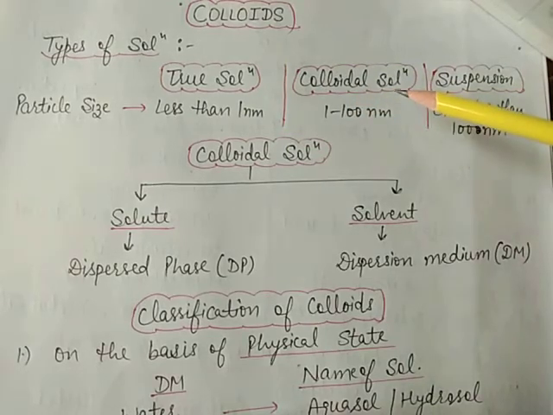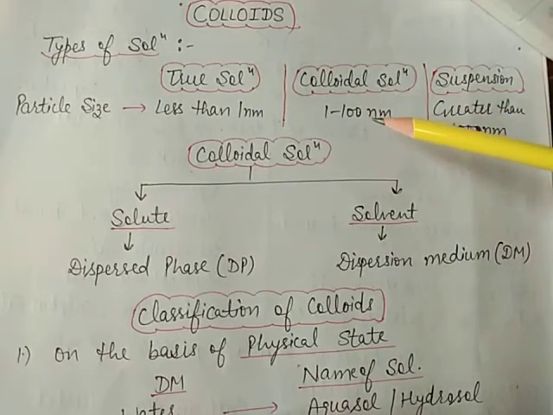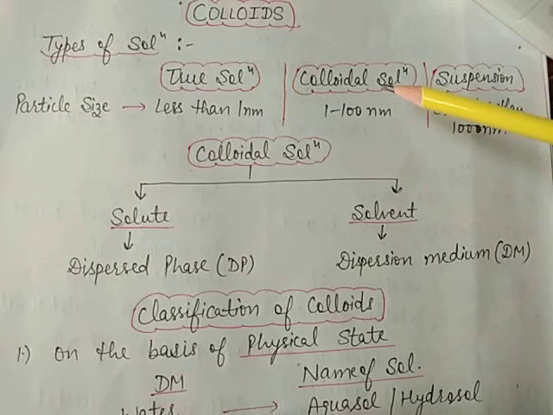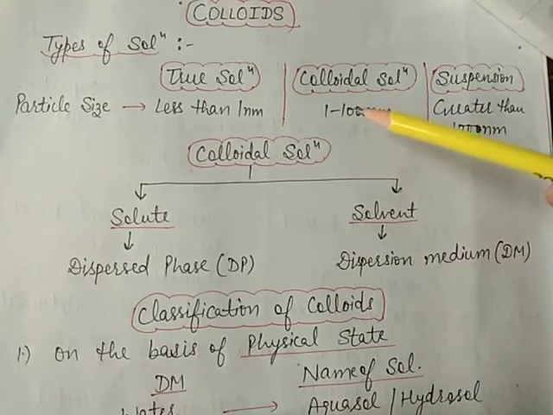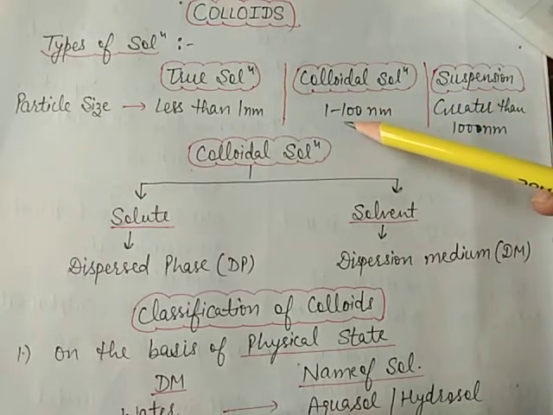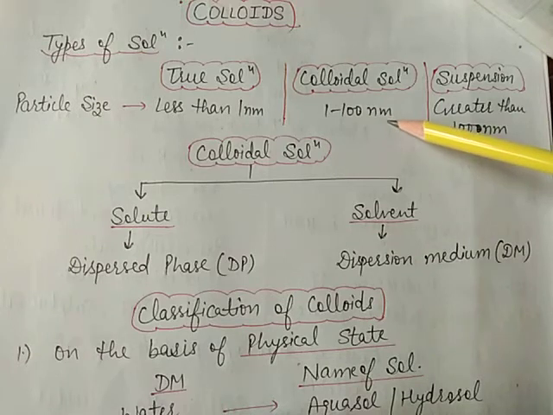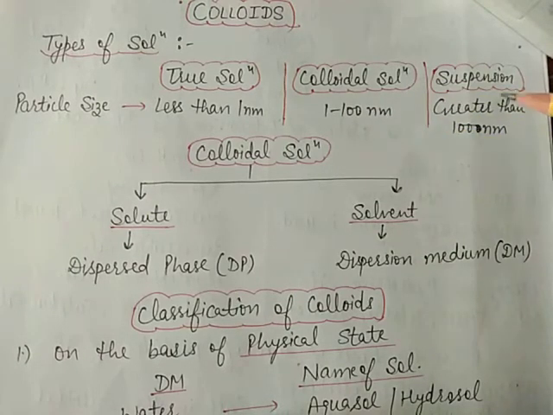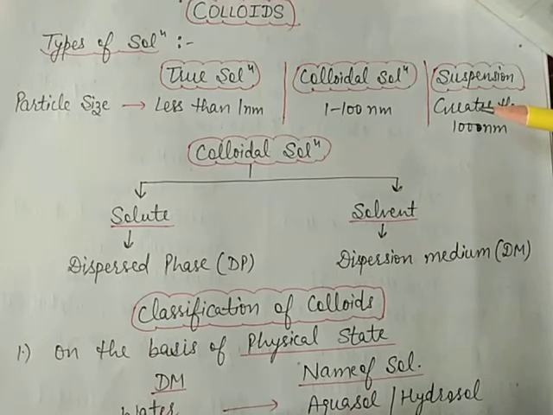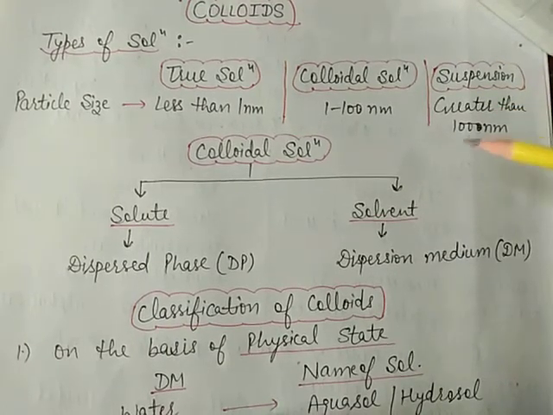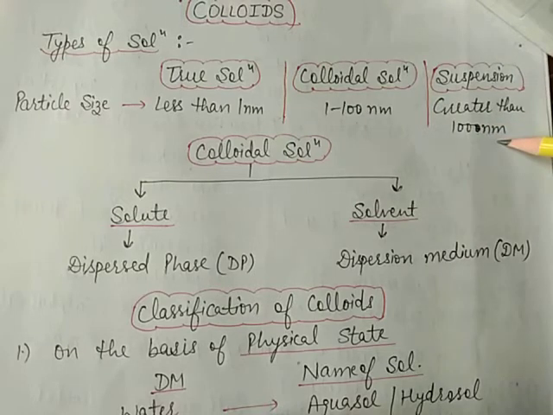In the case of a colloidal solution, we take the example of soap solution. Particle size is 1 to 100 nanometer. In the case of suspension, we take the example of sand plus water. Here the particle size is large, greater than 100 nanometer.